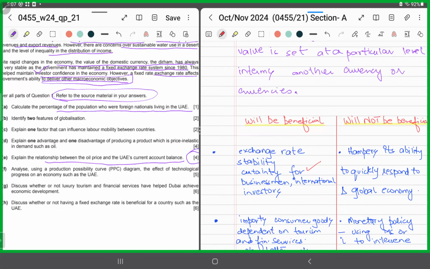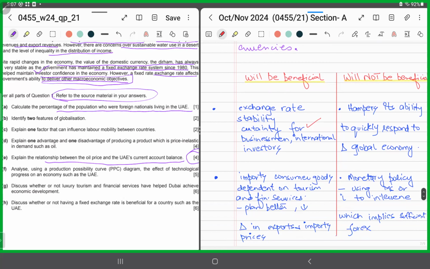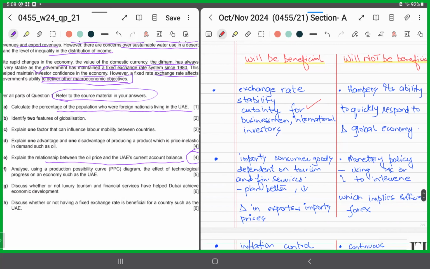How? For an economy that relies heavily on international trade and foreign investment, a stable exchange rate would reduce currency fluctuation, right? And it would make it easier for businesses to plan and for investors to have confidence in the economy, right?